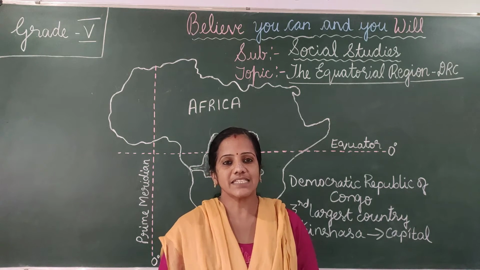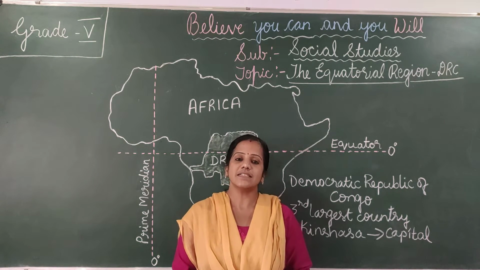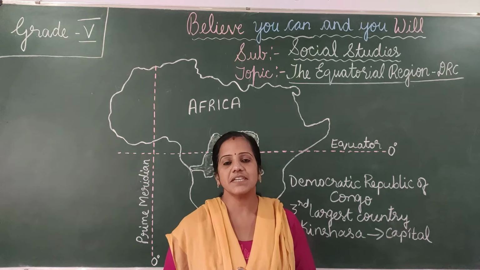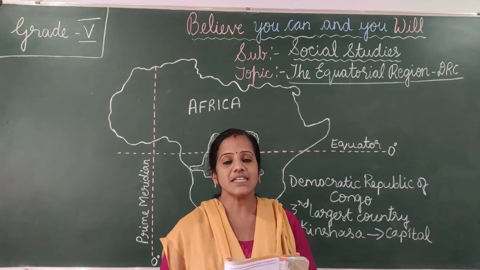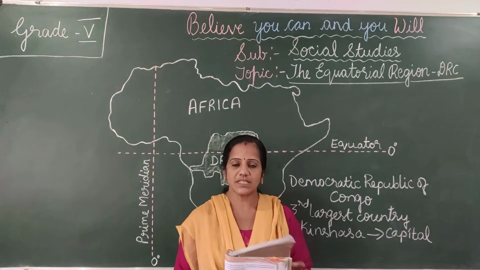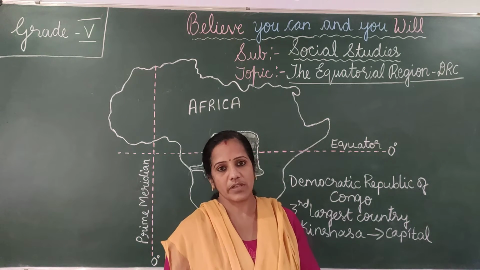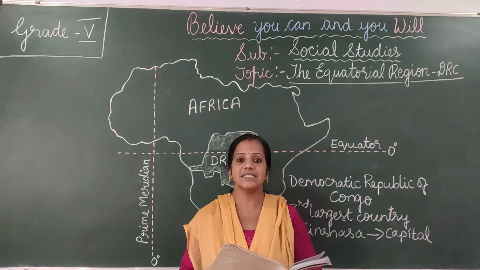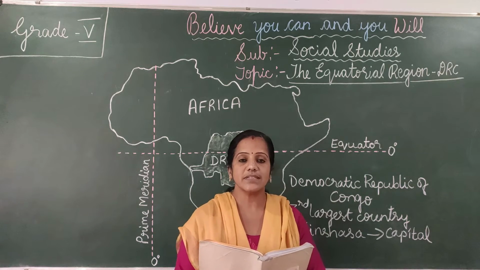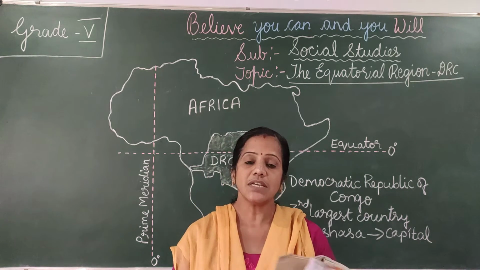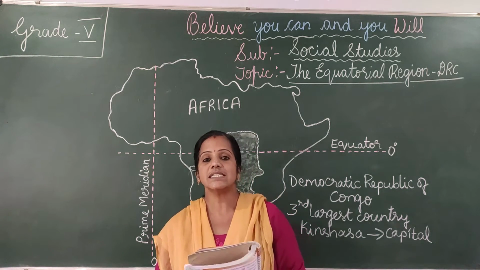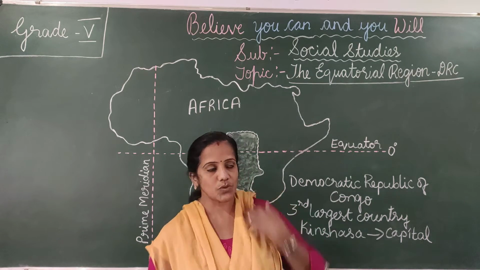So children, in the last class we started the lesson on the Equatorial Region, the Democratic Republic of Congo, and we learned about the location. So where does it lie? It lies in the Equatorial region. What do we mean by Equatorial region? The places that are around the equator latitude.